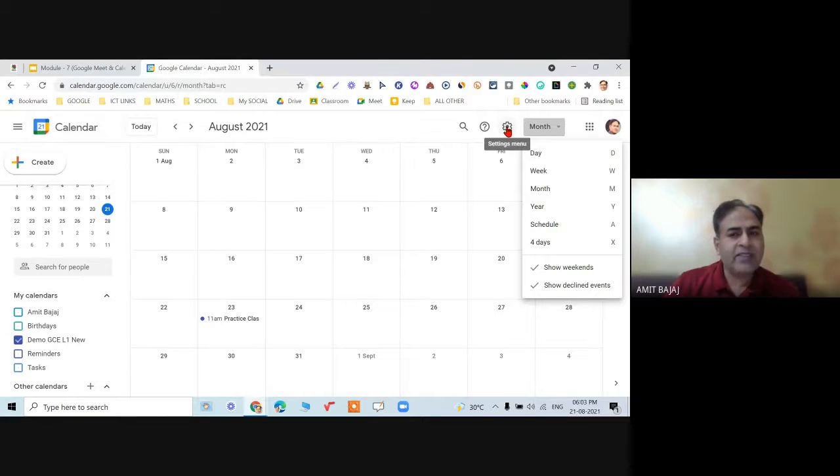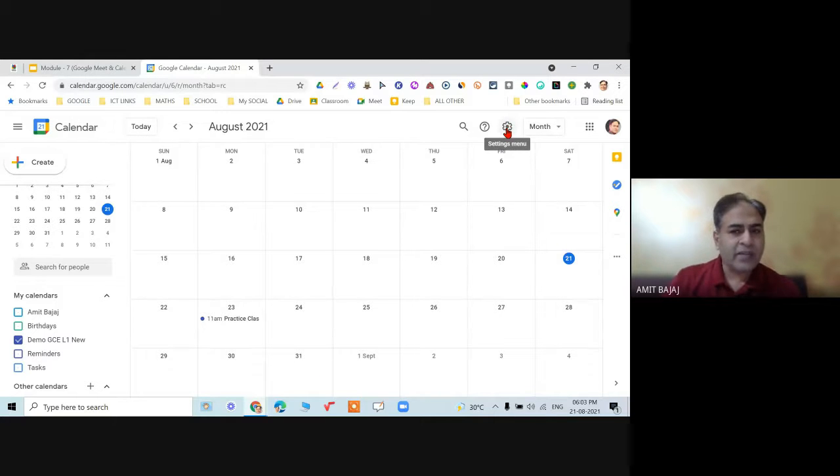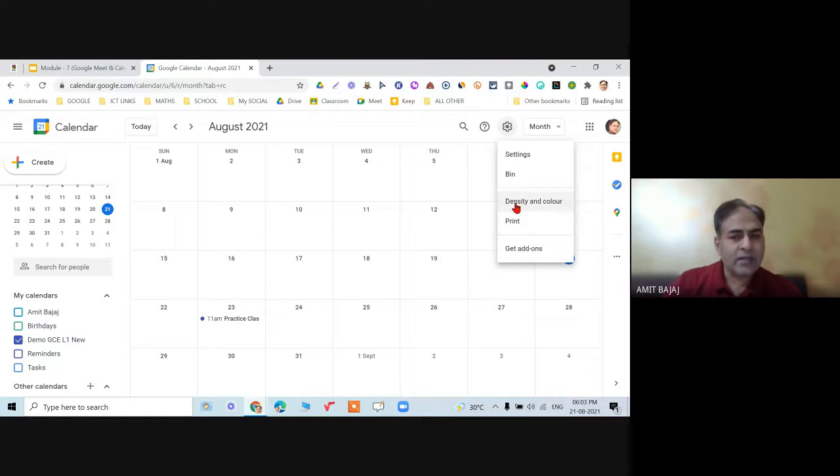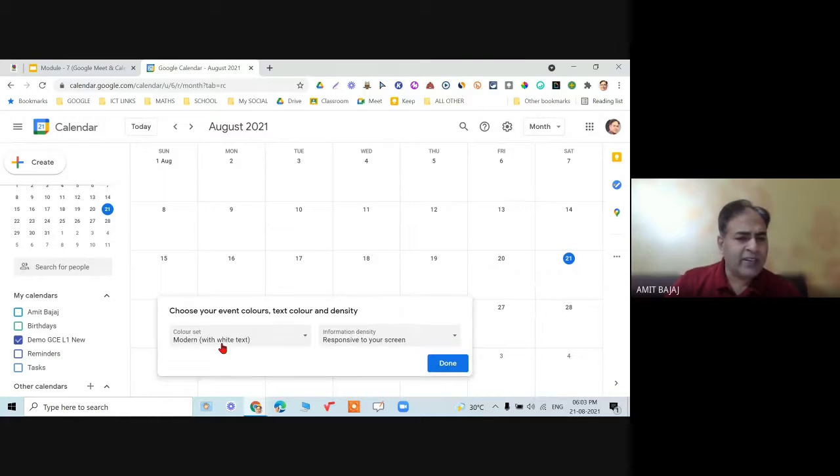Then we have the setting menu over here. Please check this out. Click on setting. Density and color. I haven't noticed any difference even when I change this.